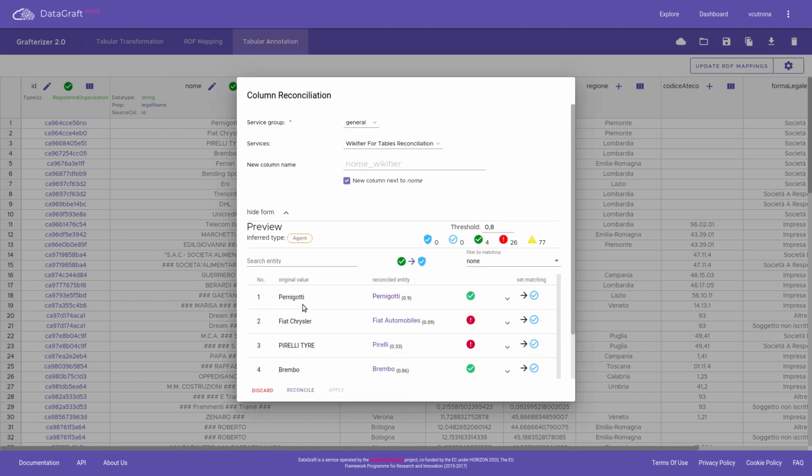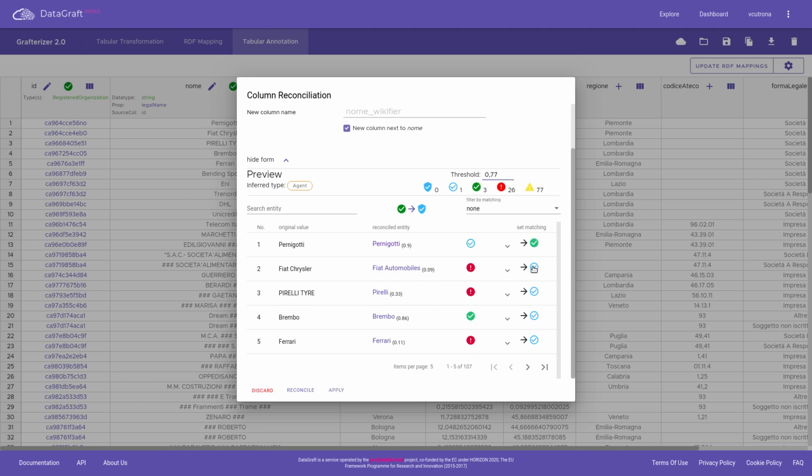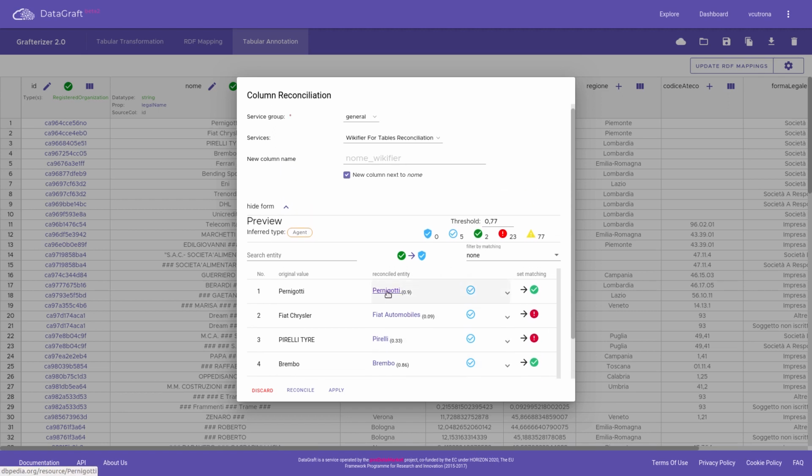The service is now processing the values to find matches in DBpedia, ranking candidate matches, and assigning them a confidence score. A threshold is used to decide which matches to include. In the preview panel, we see the top match for each value and the confidence score. The user can check the entity in DBpedia. Now we can use the buttons on the right-hand side to decide which matches to persist.